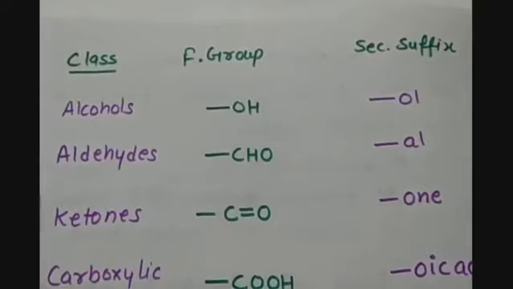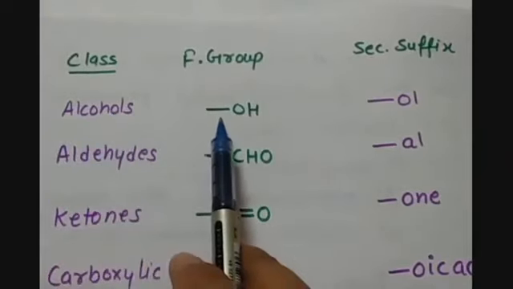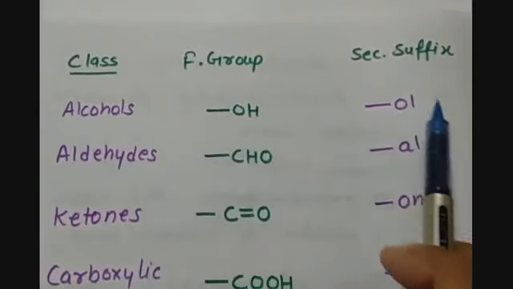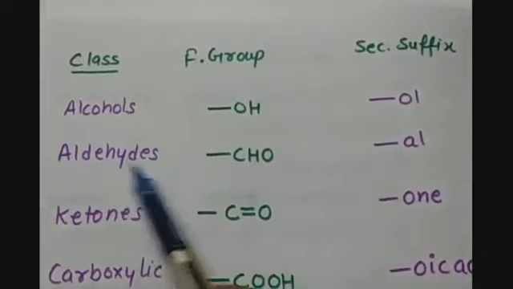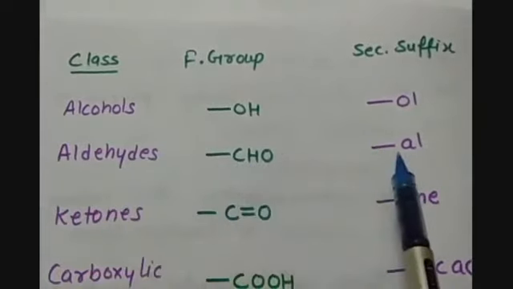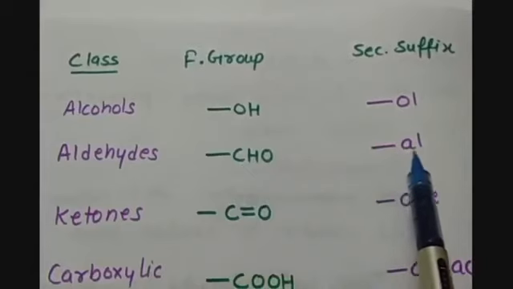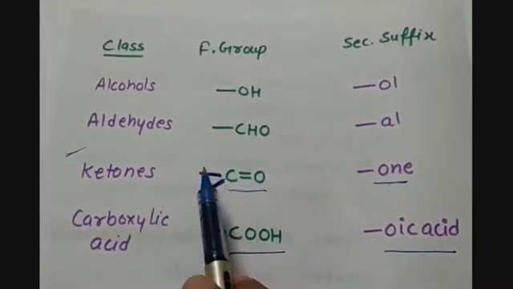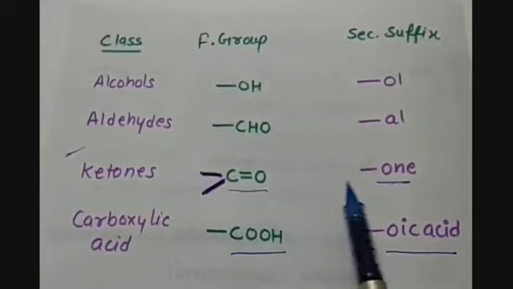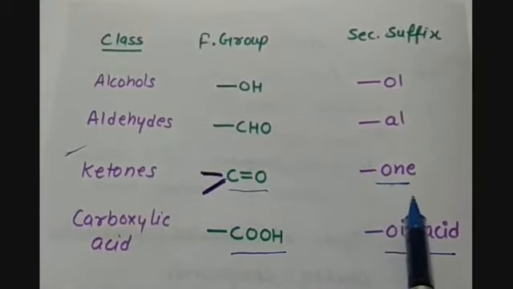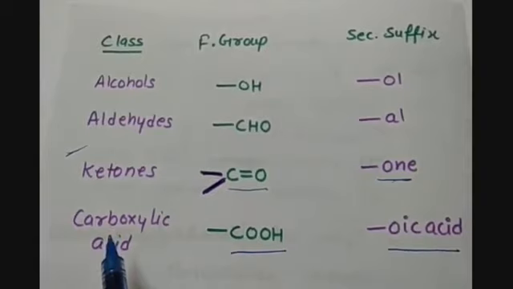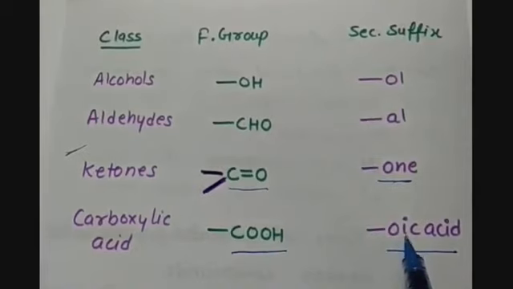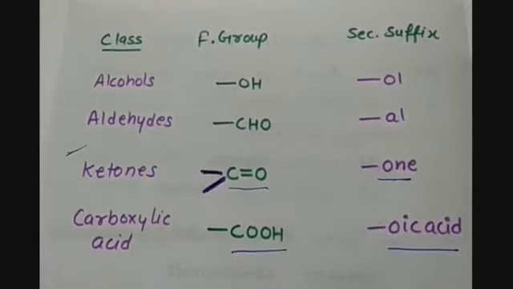So we have alcohols. Alcohols functional group is OH, and the secondary suffix will be ol. Then we have aldehydes. Aldehydes functional group is CHO, and the name will be dash al, A-L. Then we have the class of ketones. It will be C double bond O, and the secondary suffix used will be -one. For carboxylic acids, we have COOH, and the secondary suffix will be oic acid.